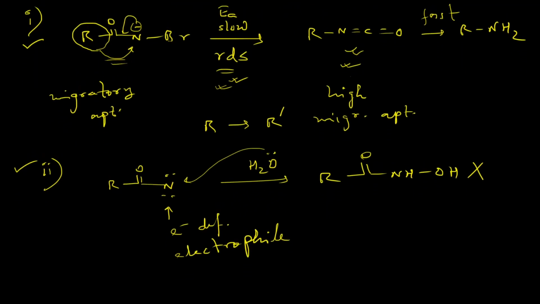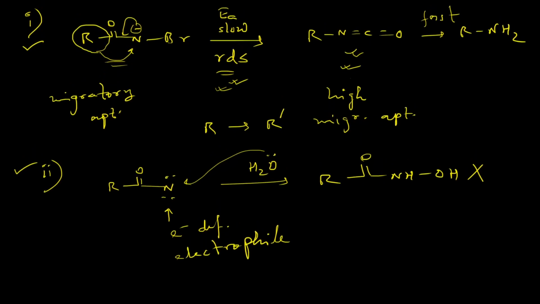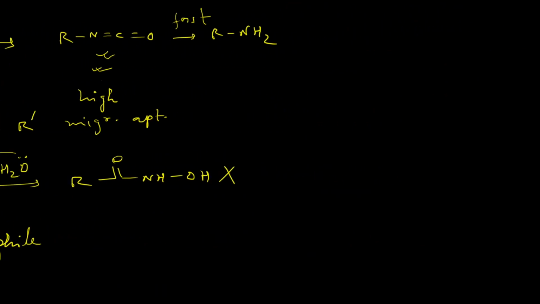So now the overall mechanism is complete. Now we will go to some examples which are interesting to discuss here. The first example is the imide. If we consider this imide, it is not an amide, it is an imide, since two carbonyl groups are attached to the nitrogen atom. So if this molecule is subjected to the Hofmann degradation reaction,